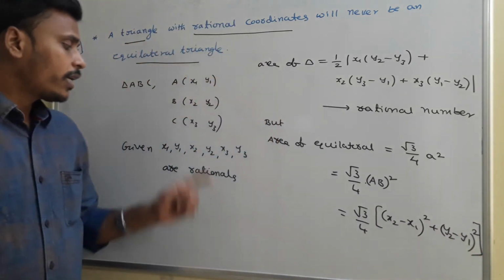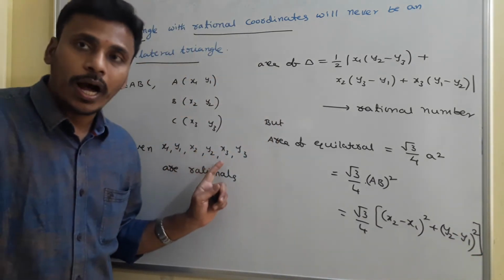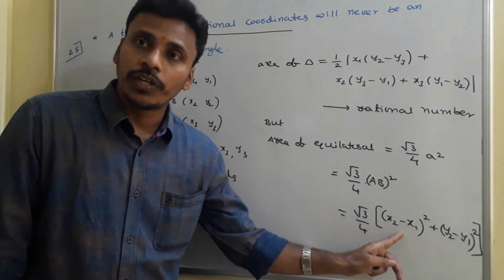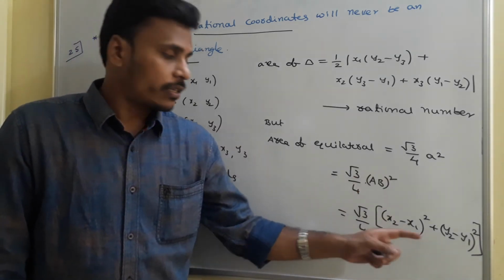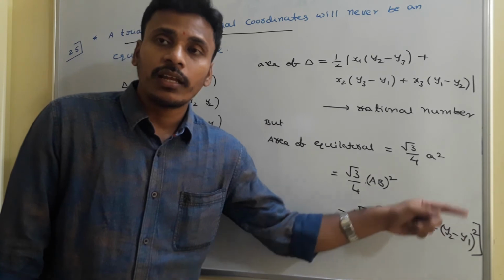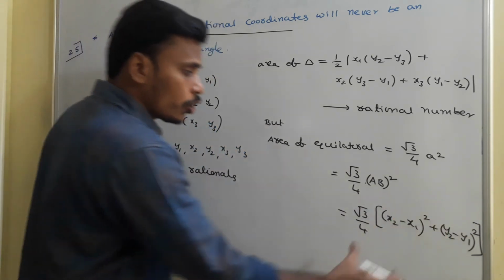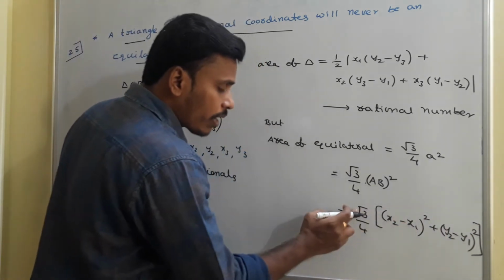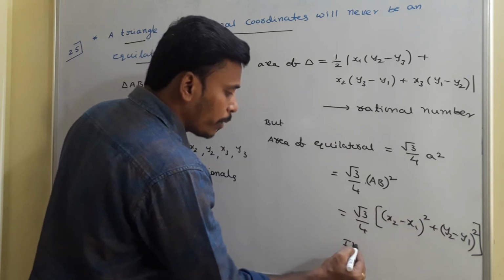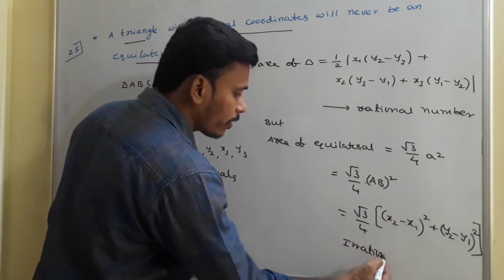Just have a look. x1, x2, y1, y2 are rationals. x2 minus x1 is rational, its square is rational. y2 minus y1 is rational, its square is rational. So this is a rational number, but we are multiplying with root 3, so it will become irrational.